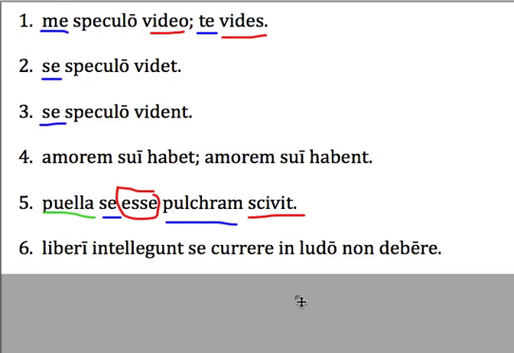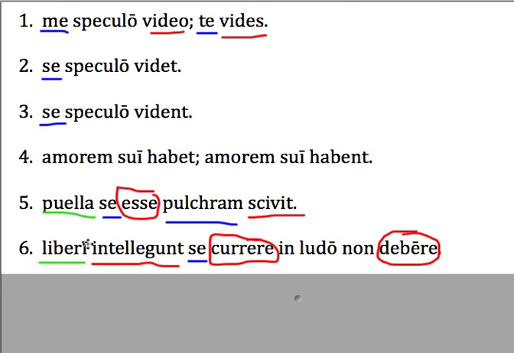This gets a lot more complicated here, right? We have a main verb of intellegunt. We have infinitives. That's right, more than one. Currere and dēbēre. Two infinitives working here. Okay? We end up with a nominative of līberī. We have an accusative sē. Just like up here. Remember, this is a reflexive pronoun. It's going to point back to the original subject. Alright, the original subject being the children.